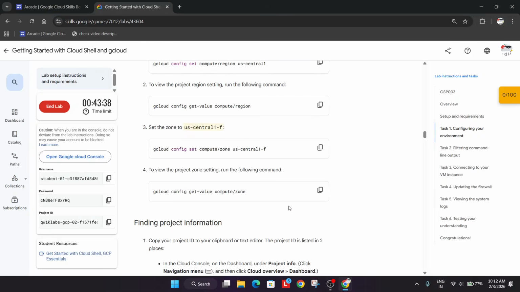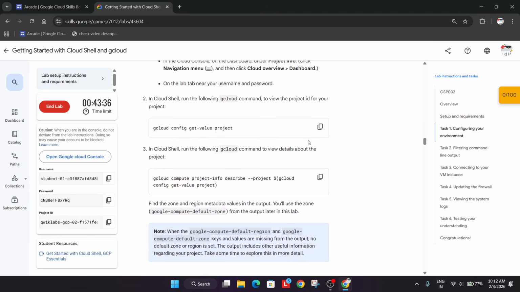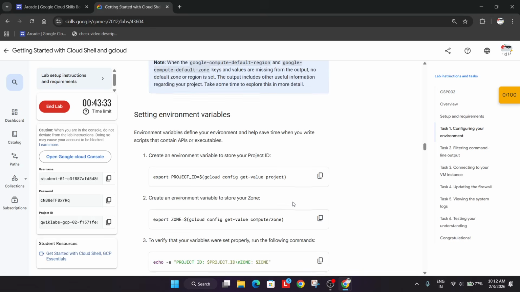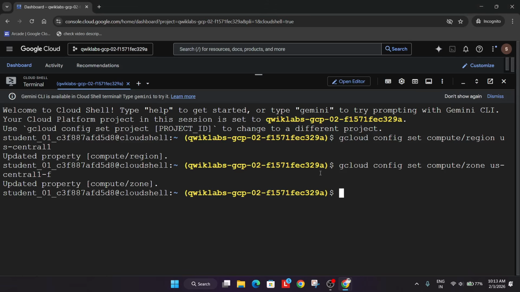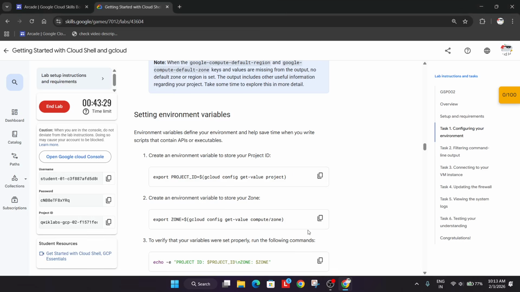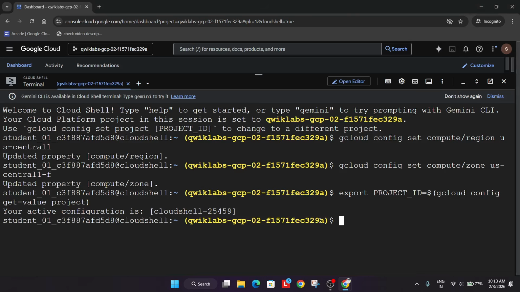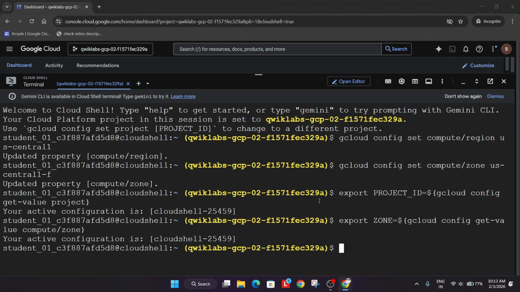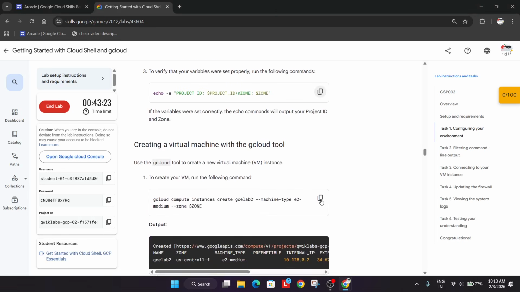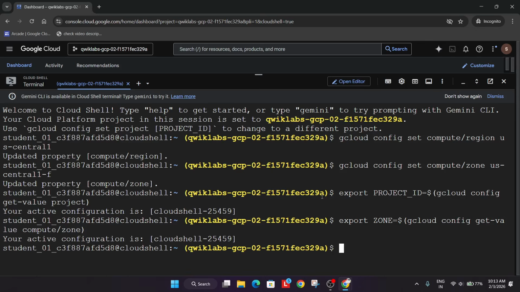Okay. After that, what we need to do, we have to export the values, export the zone. First, we exported the project ID. Now we are exporting the zone. And now we'll be creating the VM instance.